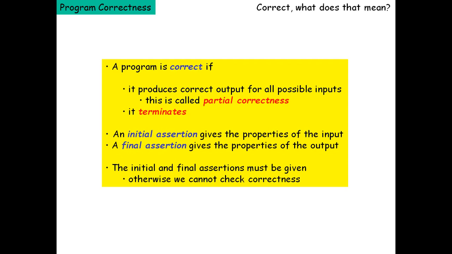The initial assertion gives the properties of the input, that is, what input you are supplying. The initial and final assertions must be given, otherwise we cannot check the correctness. What the precondition and post condition are must be given beforehand.